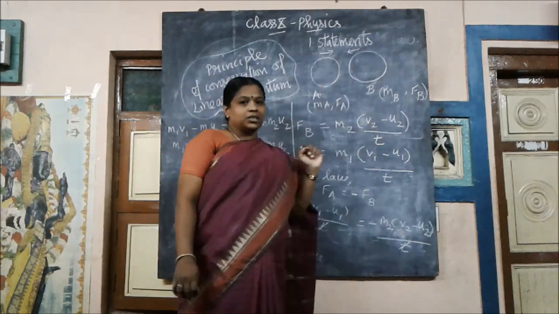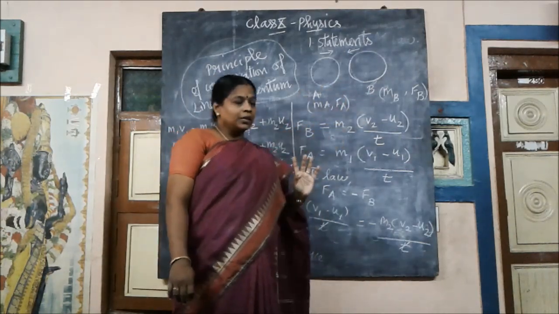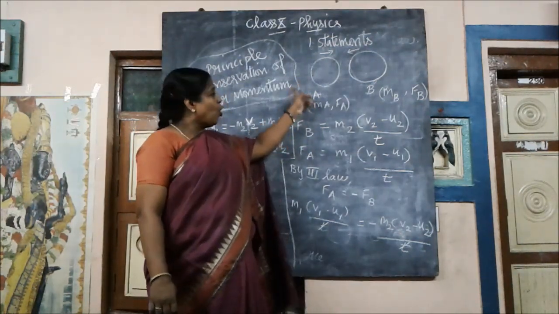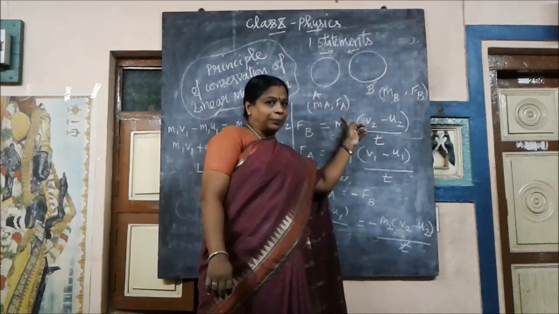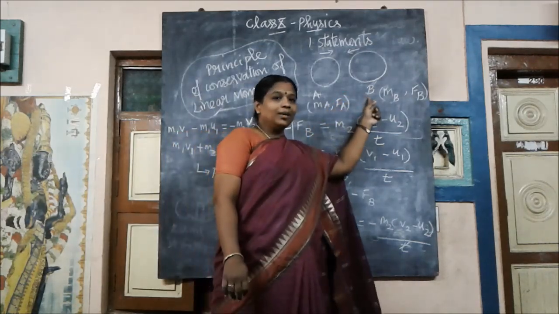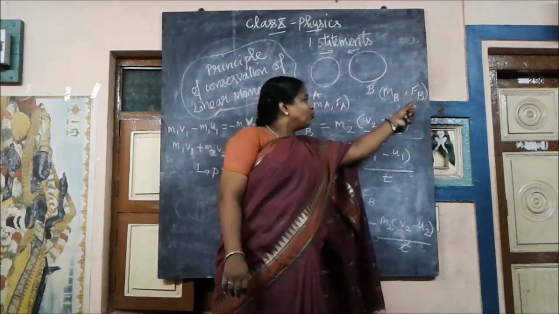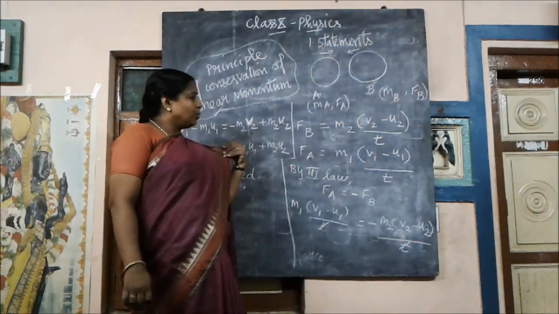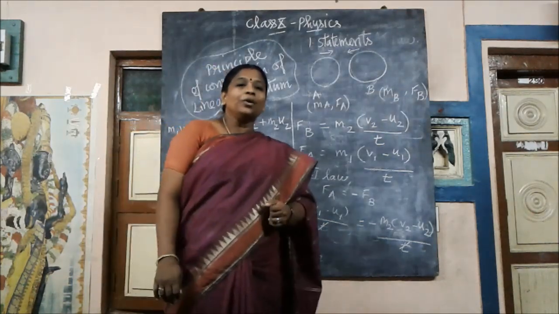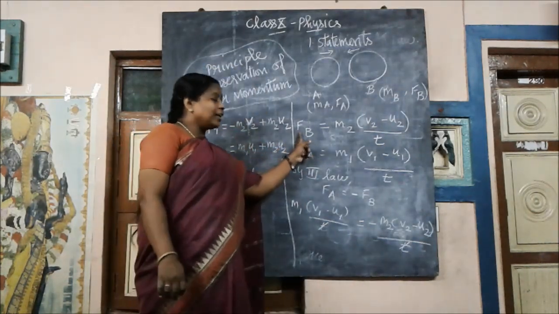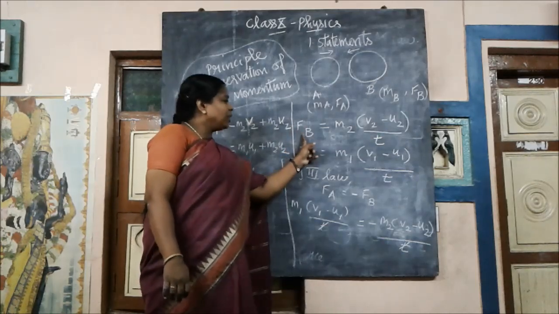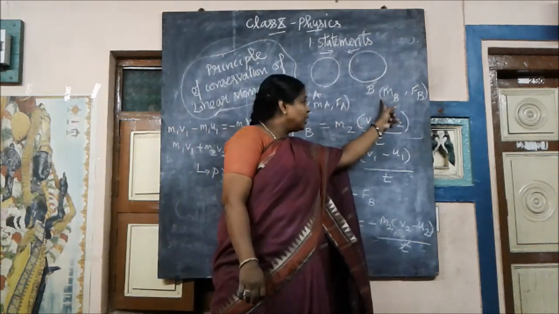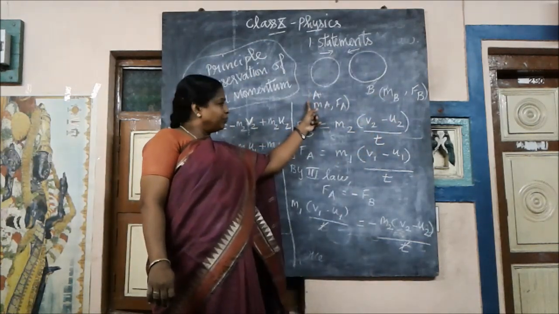We take two bodies, name them A and B. The mass of A is MA and the force given by A on B is taken as FA. Now we have a body B whose mass is MB and the force given by it on A is taken as FB. And by the second law, you know F is equal to mass into acceleration. So first we will calculate the forces now. First, what is FB? It is the force given by the second body on the first one, right?